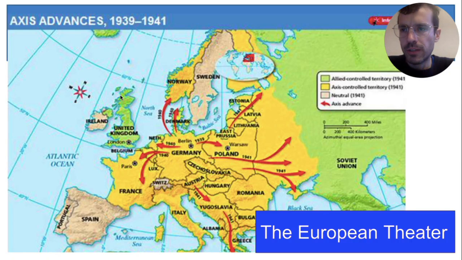During World War II, fighting took place in two main regions of the world, and we call these two regions theaters. One theater was Europe. We call it the European theater. Most of the fighting in the European theater was between Germany and Russia. Since England is an island that is separate from Europe, it couldn't easily attack Germany. So for most of the war, Germany was able to move all of its troops over to the border with the Soviet Union over here.